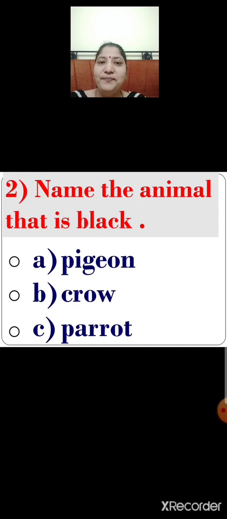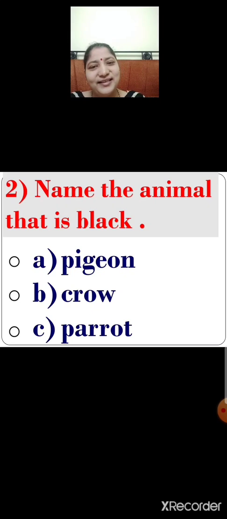Next. Number 2. Name the animal that is black. Let me repeat again. Name the animal that is black. There are 3 options given below. Option A, pigeon. Option B, crow. Option C, parrot. A parrot is a colorful bird.